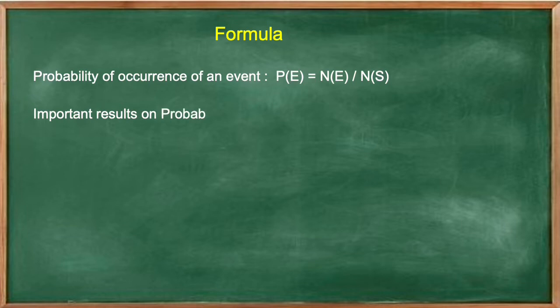Now important results on probability. Probability of S, that is sample space, is equal to 1. If we calculate the probability of all possible outcome, that is a sample space, then it is always equal to 1. Probability of an event is always between 0 and 1.